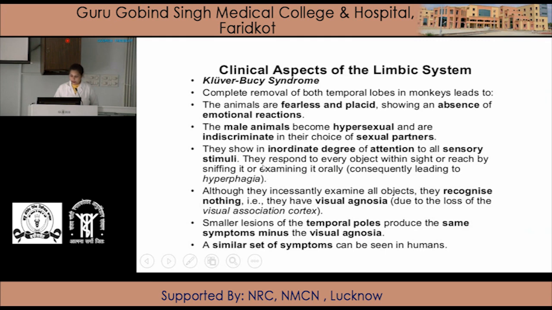They respond to every object within sight by reaching for it, sniffing it or examining it orally. Although they incessantly examine all objects, they recognize nothing. That is, they have visual agnosia due to loss of the visual association cortex, and a smaller lesion of the temporal pole produces the same symptoms minus visual agnosia. This is all about animals, and a similar set of symptoms can be seen in humans.